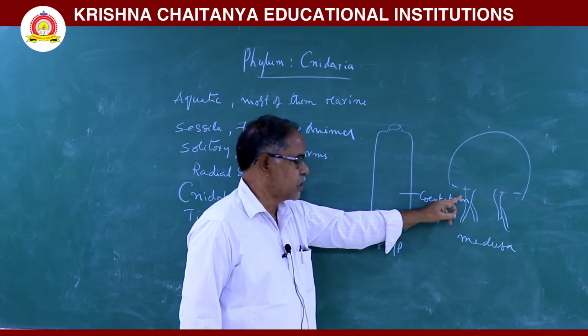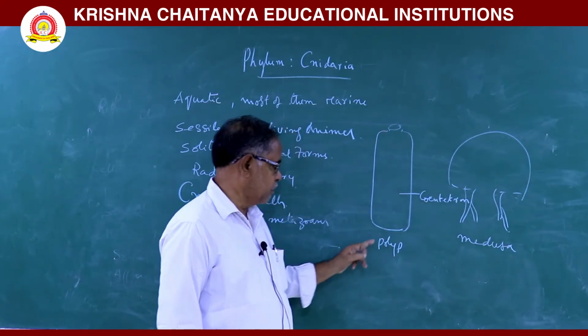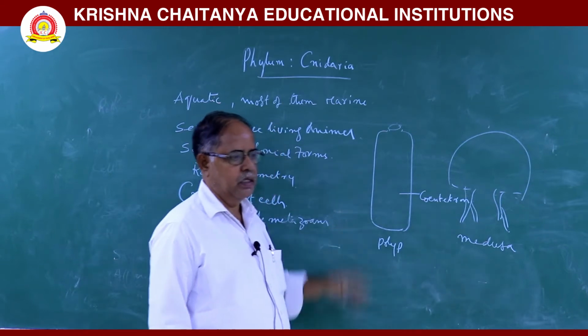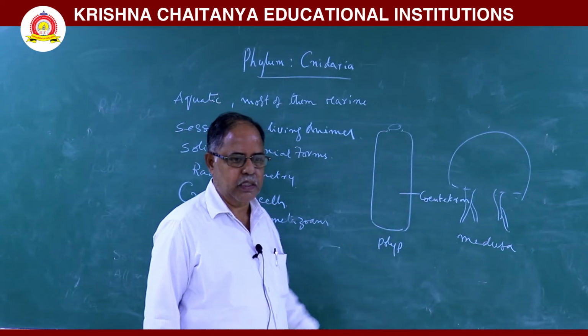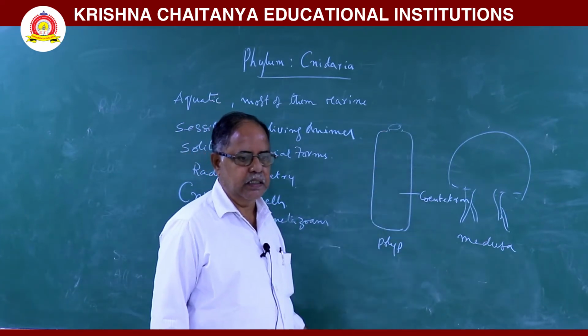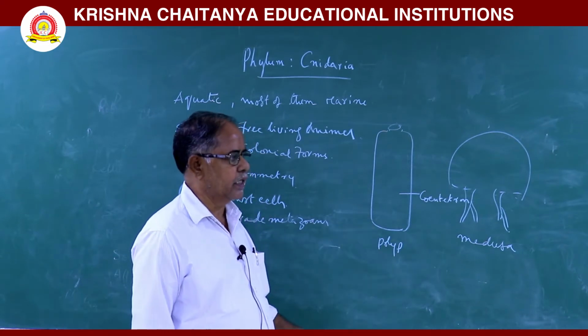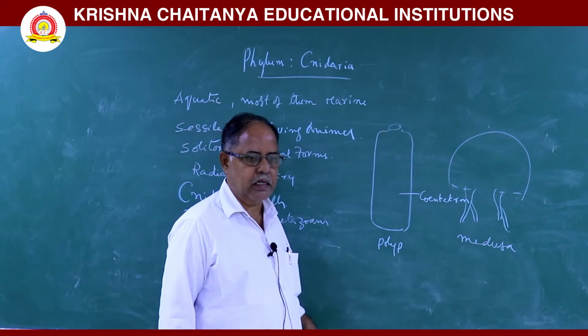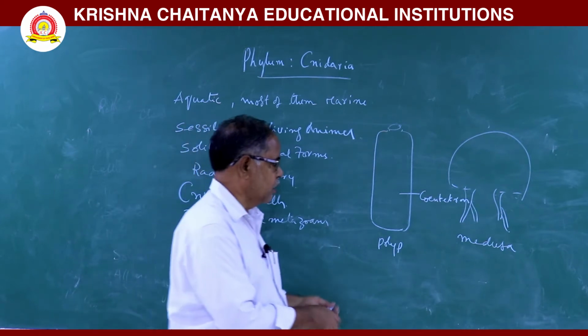This medusa is a sexual form. This medusa produces polyp by sexual reproduction. So these asexual reproduction and sexual reproduction come one after another in the life cycle of these animals. That type of generations are called alternative generation or metagenesis. For example, Obelia.